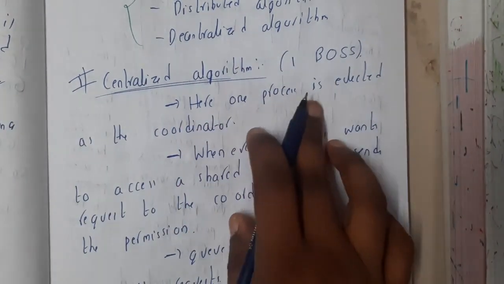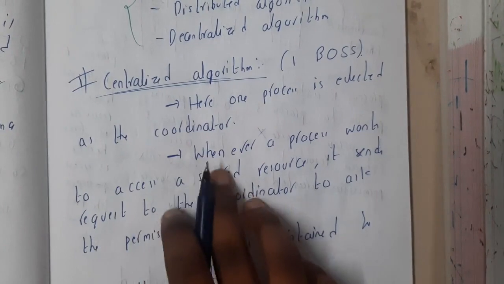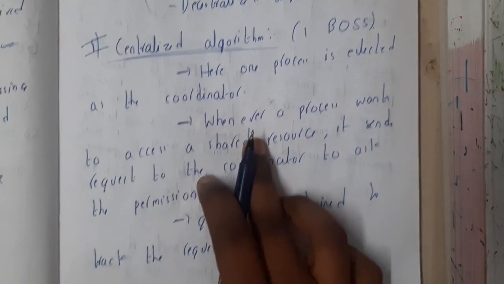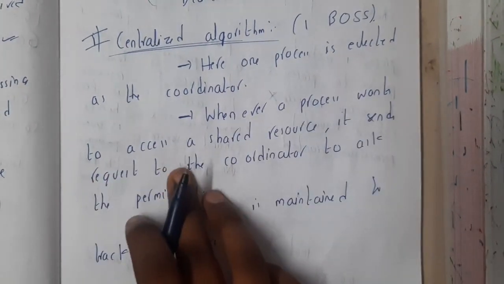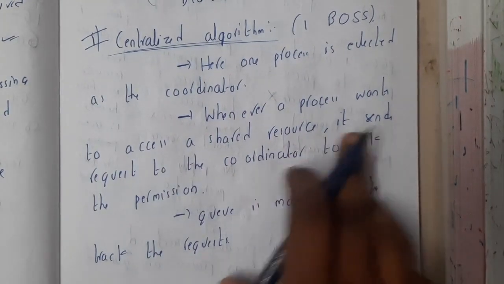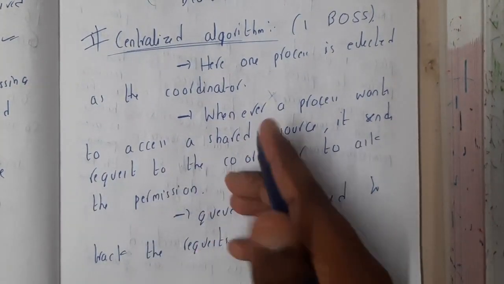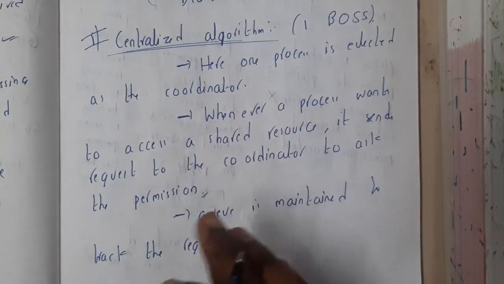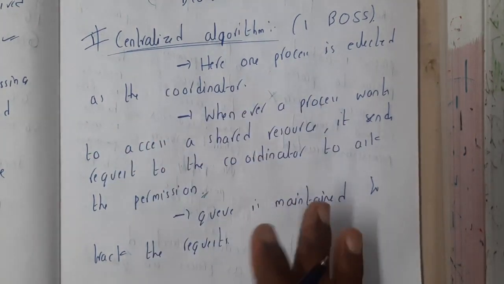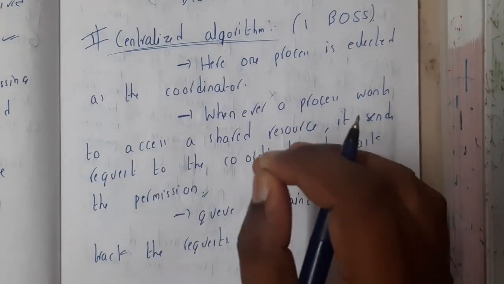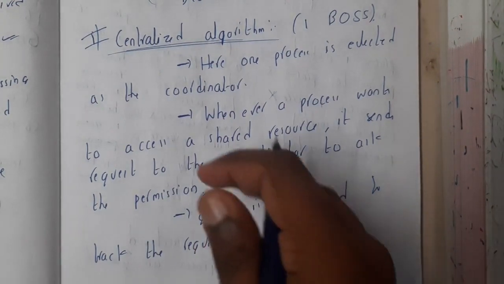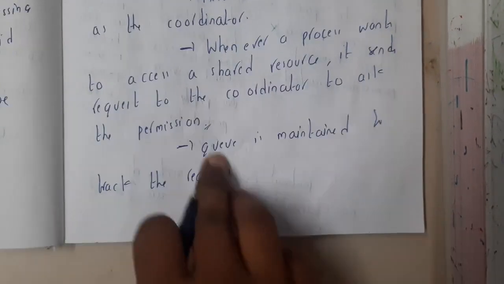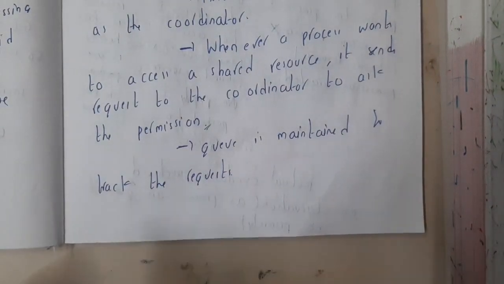Here one process is elected as a coordinator. Whenever a process wants to access a shared resource, it sends a request to the coordinator to ask permission. So basically here the coordinator is a boss. If you want to do something, you need to take permission from him and do it. A queue is maintained to track the requests. Once I go through the example, you will have a clear idea, so don't worry about it.